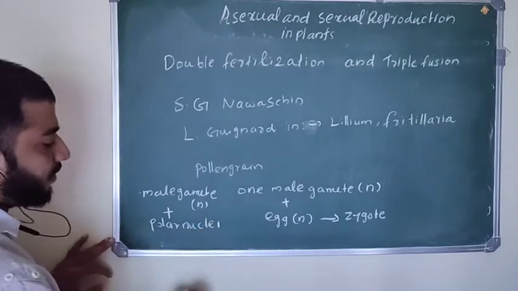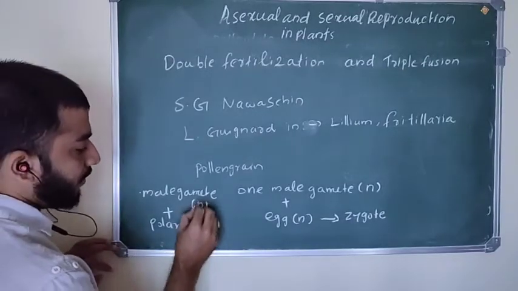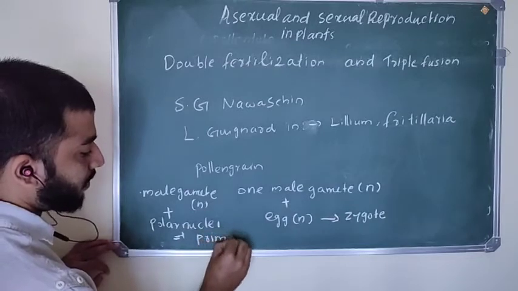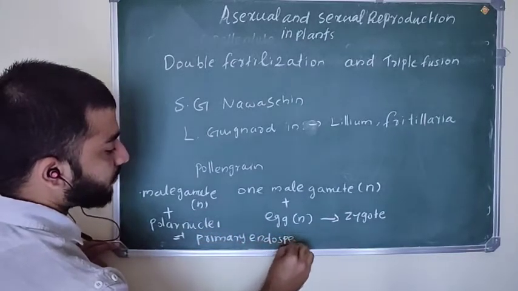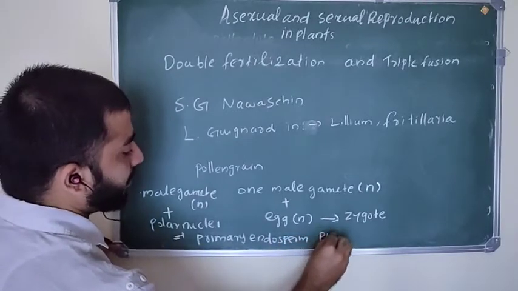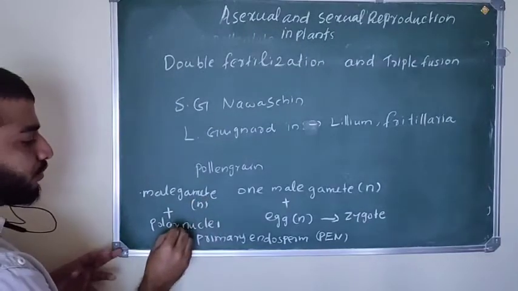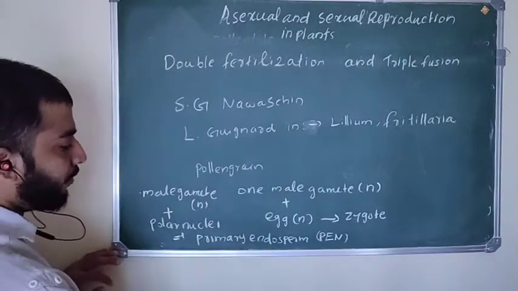The polar nuclei, which contain two nuclei, form the primary endosperm nucleus, or PEN. In this case there are three nuclei that fuse together and form the primary endosperm.